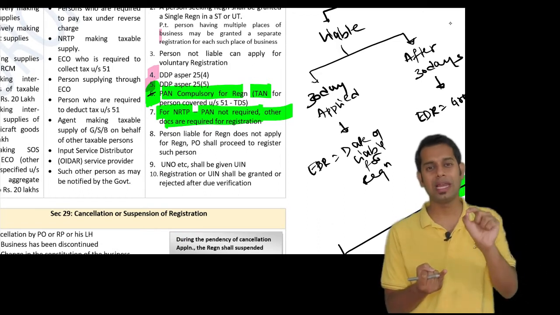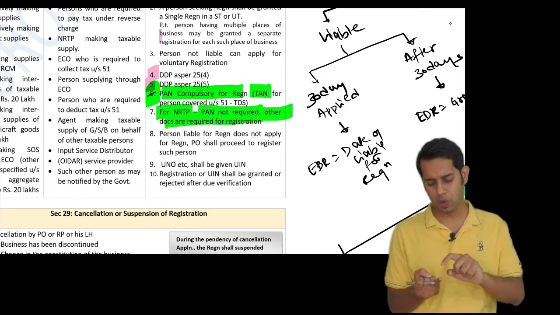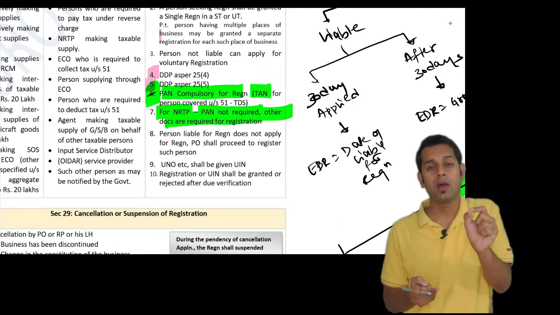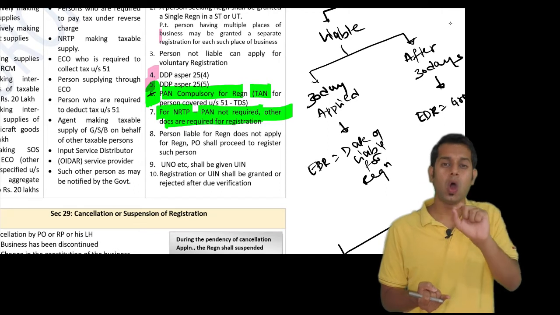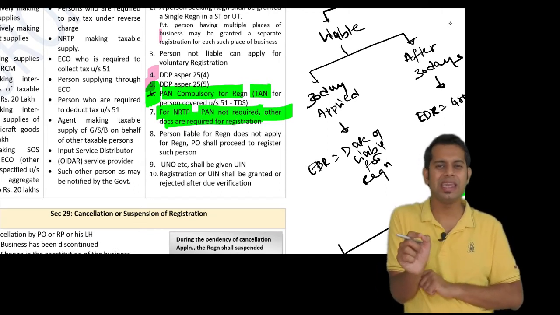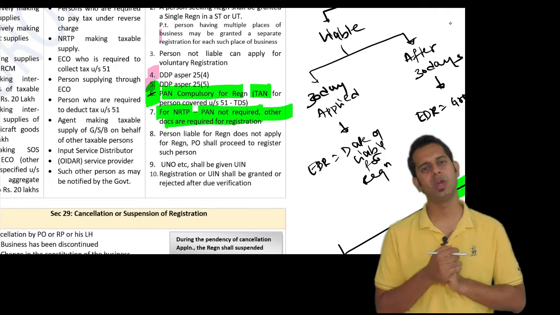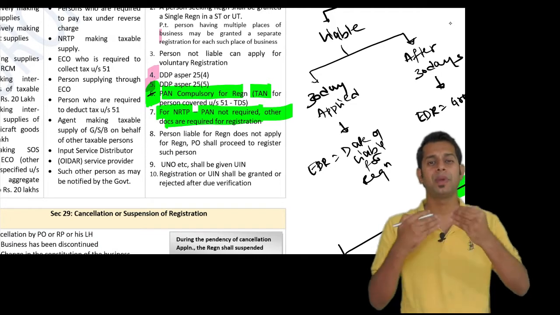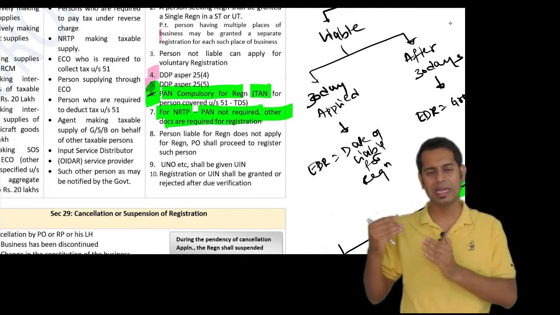Point number 1, your valid passport, then the tax identification number of your country, plus you will have to appoint an authorized representative. You will have to appoint a person in India as your authorized representative who will represent you for all matters in India.